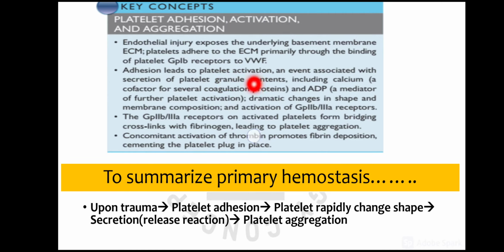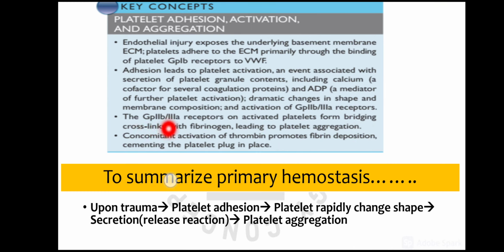Activation means there will be a change in shape of the platelet, and there will be release of the granule contents of the platelets. The various contents like calcium and ADP will result in the activation of the 2b3a receptors, which are also present on the surface of platelets, and they will form cross-linking between the platelets through the fibrinogen molecule, and that will result in platelet aggregation.